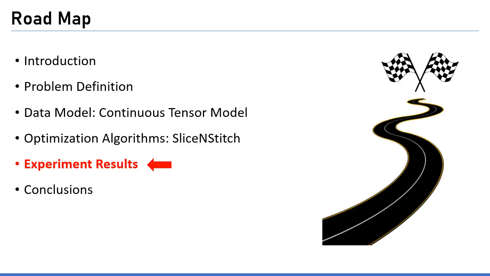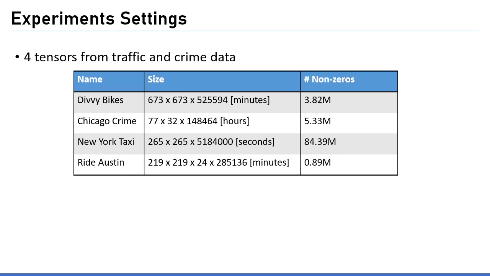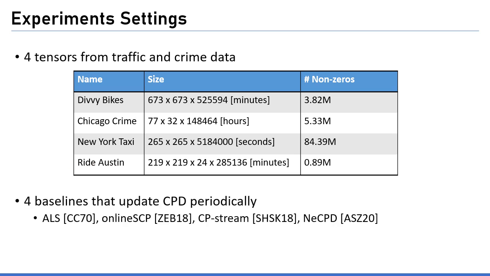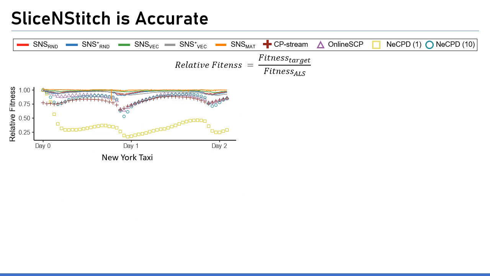Before checking the experiment results, let me introduce the experiment settings. We use 4 real-world tensors from traffic and crime domains. 4 baselines that periodically update CPD are used. This slide shows how the accuracy of our methods and baselines change over time.